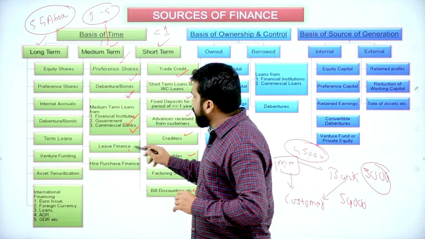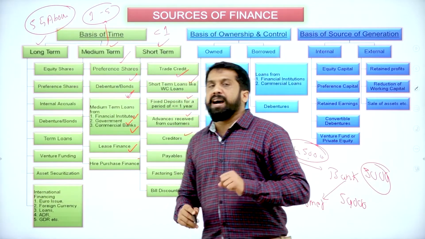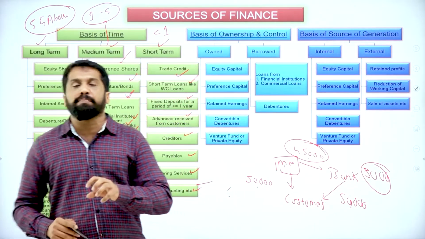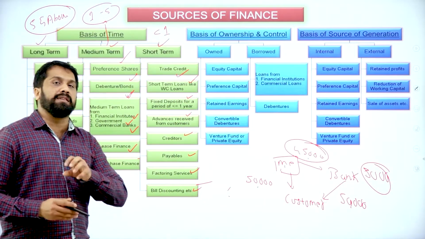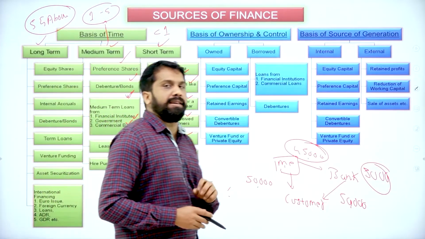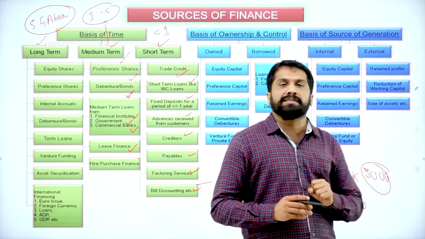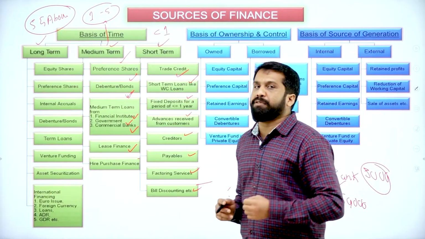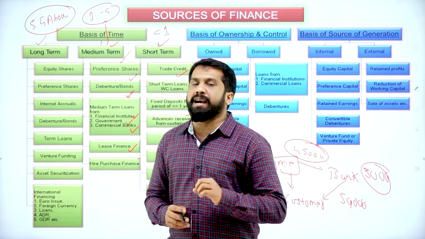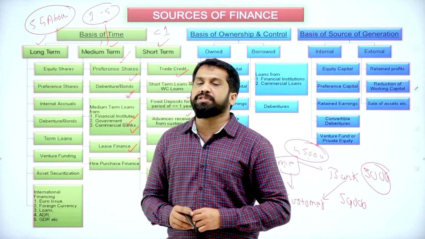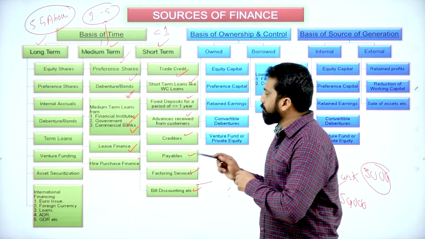Then lease finance. What is lease finance? I'll give you some asset for 10 years. Every year you have to pay me some money, like every year 10,000, 5,000, something like rent. So after 10 years I'll take back my assets. So that is called lease finance. Otherwise, in lump sum I'll give you 5 lakh. Give me that machinery, I'll use it for 10 years. After 10 years, you take back your machinery. That is called lease finance.